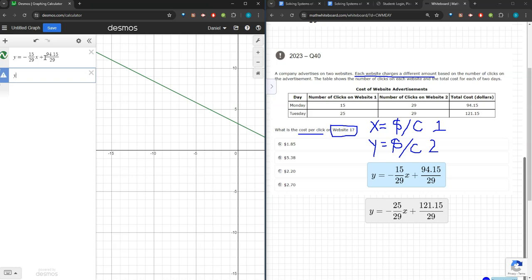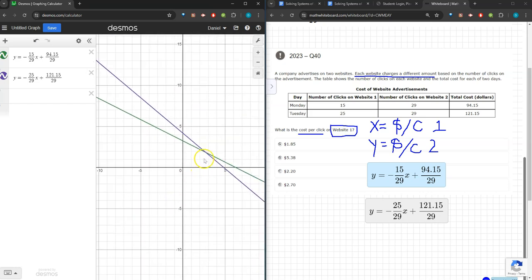And for the second, y equals negative 25 over 29x plus 121 and 15 divided by 29. Okay, both of my equations are graphed, and so I can see that there is a solution here.